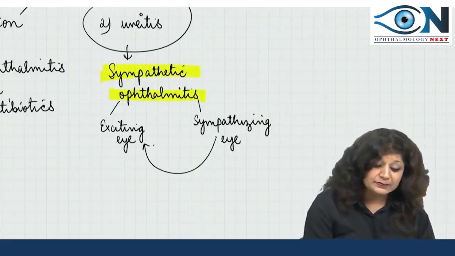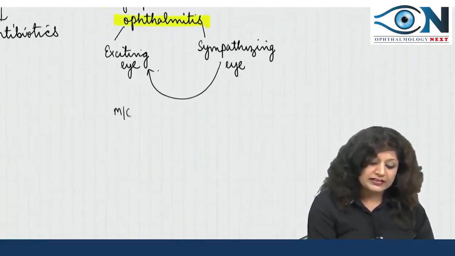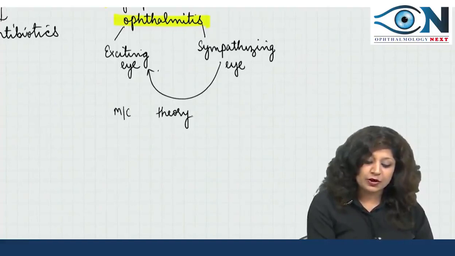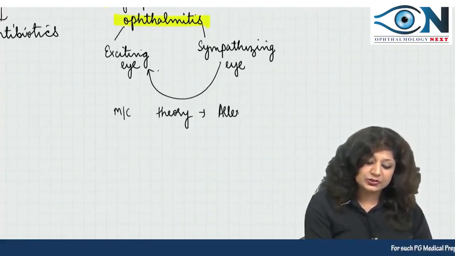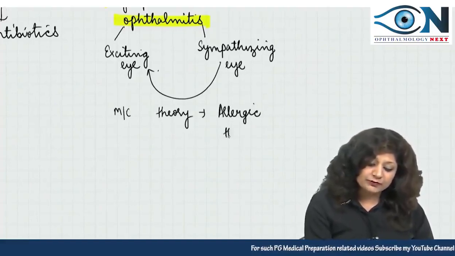The most commonly accepted theory for this sympathetic ophthalmitis is again the allergic theory, because there is no infection here.